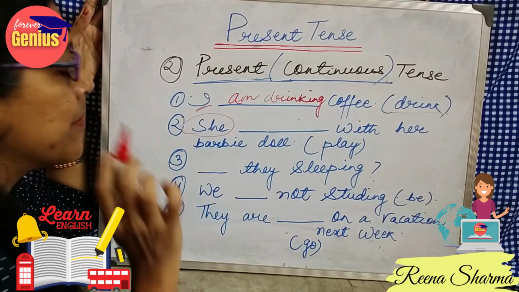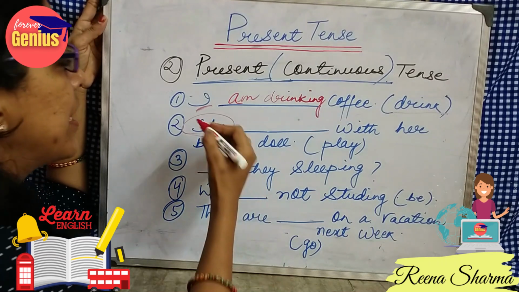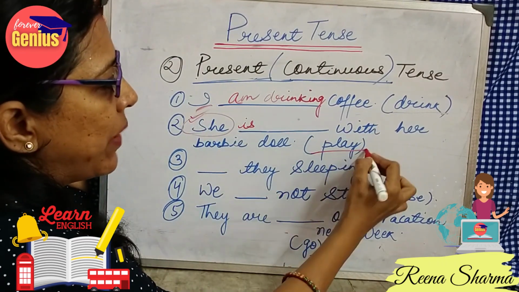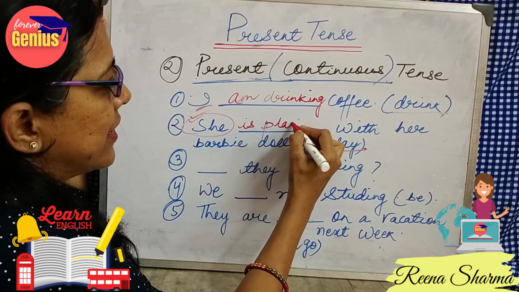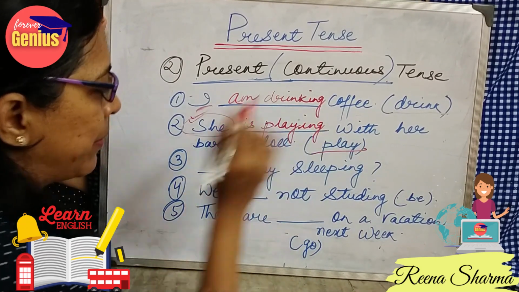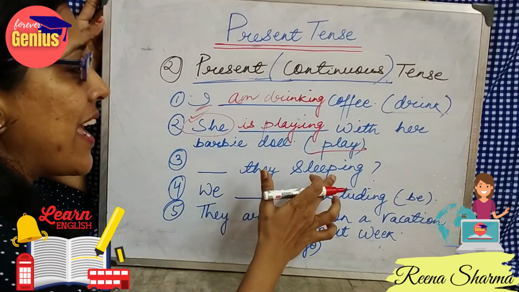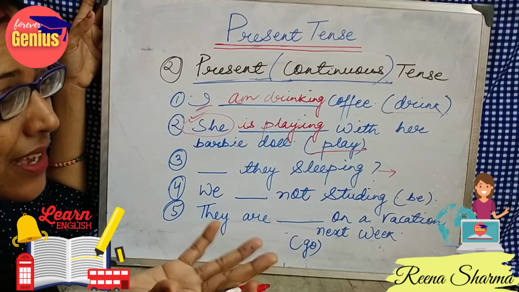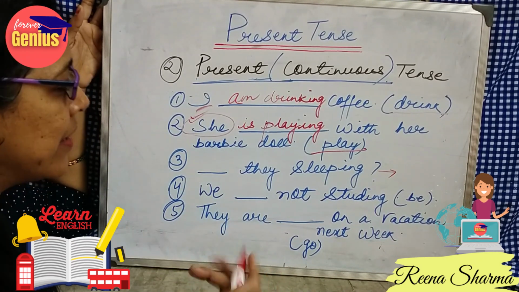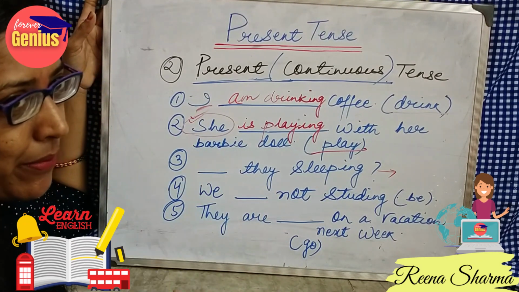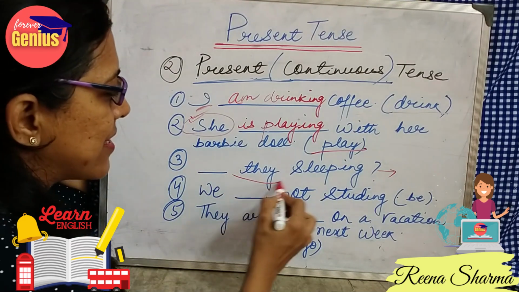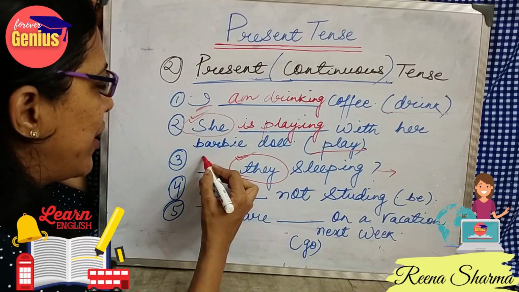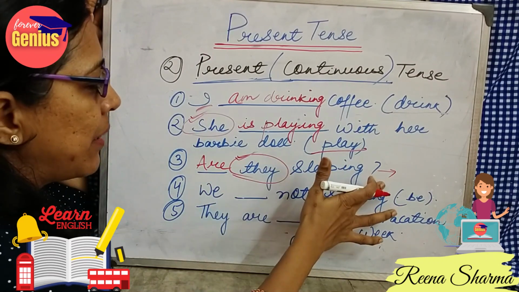She dash her Barbie doll. She is the third person and she is singular. So I will use is. Now with play I will add ing. She is playing with her Barbie doll. Dash they sleeping. In case of an interrogative question, there is a simple twist. What is that? Here the helping verb comes first and the subject comes in the second part. So with they I will use are. Are they sleeping?